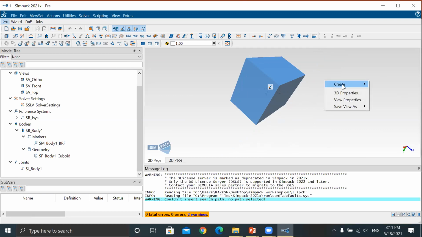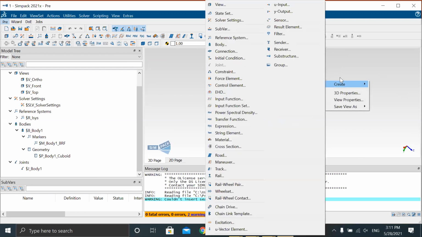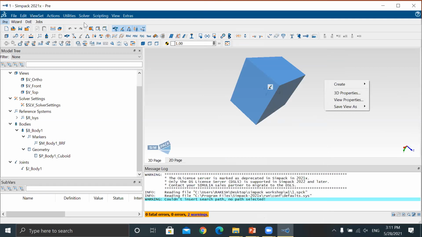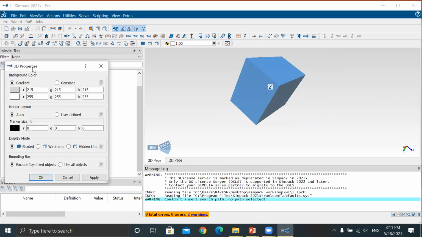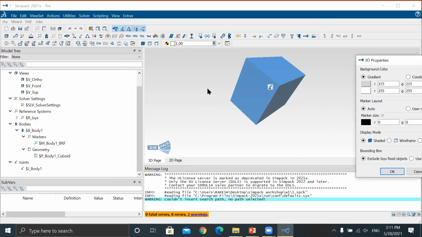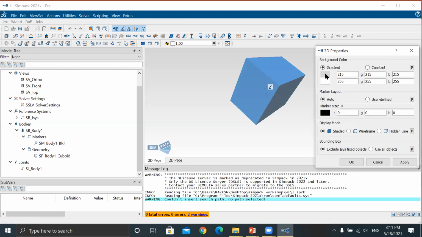Now here using the create option you can create all those things, like in CATIA we have the insert type. Now if you go to the 3D properties, in the background color, if you want to change the gradient you can change it here.